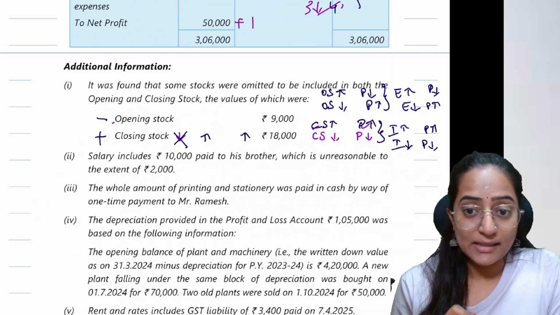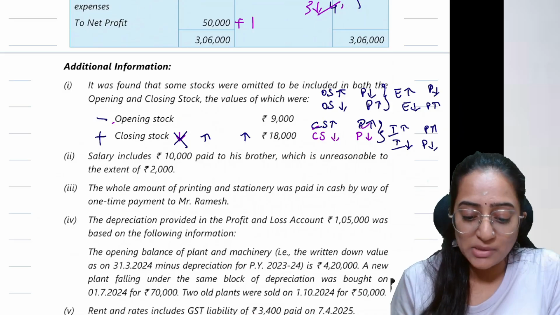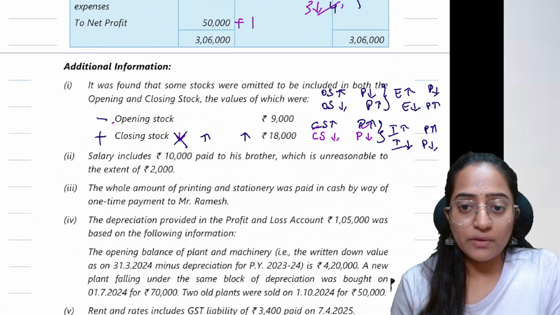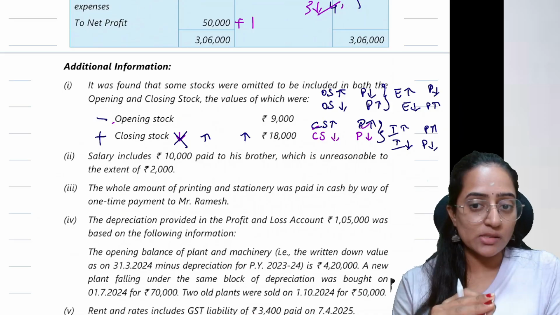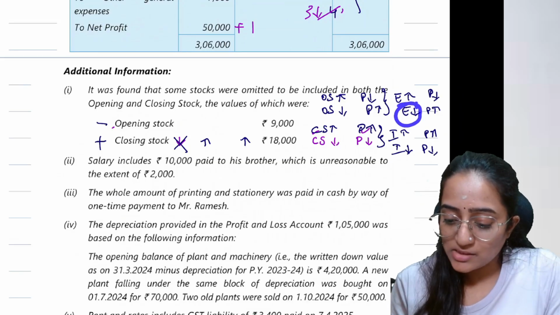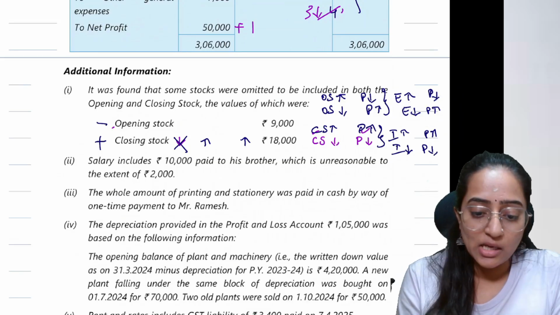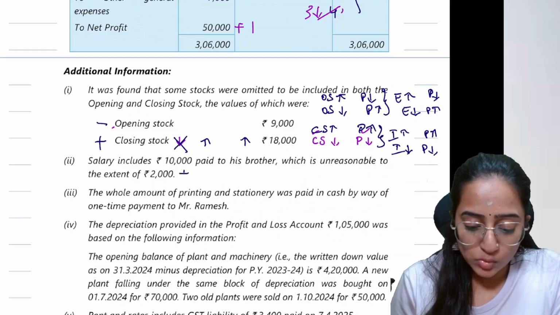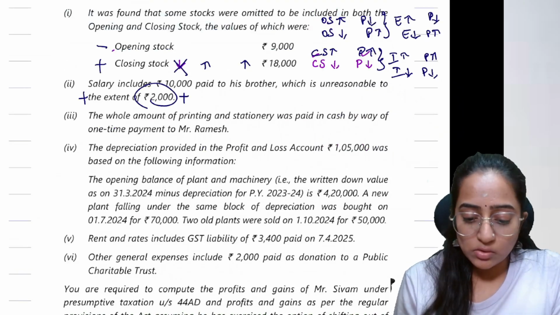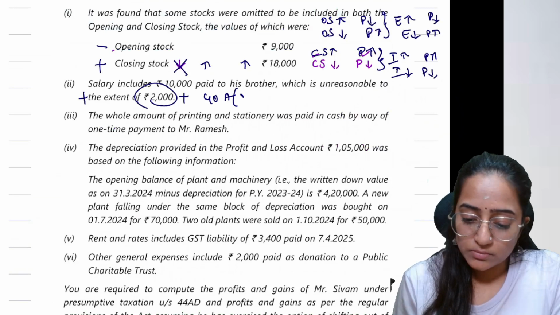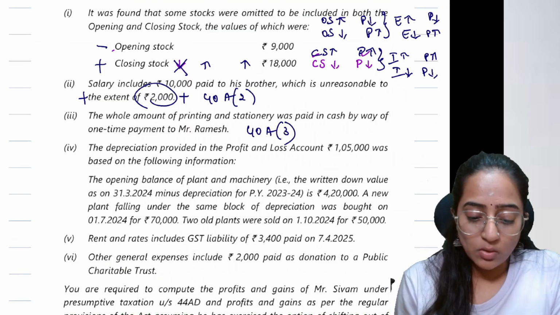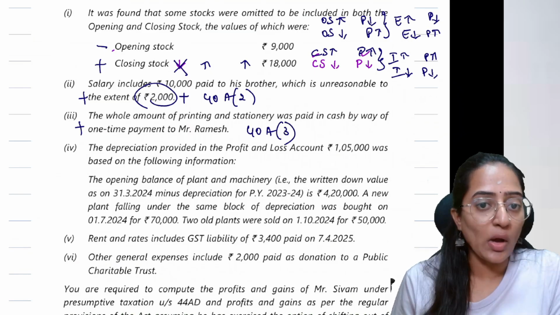Now, what would I do with this 2,000? This is unreasonable expenses. So what should I do? I'm disallowing it. Disallowing means expenses I'm adding back. Everyone, always remember, disallowance of expenses means adding back. You're decreasing your expenses, which is in turn increasing your profit. So you will add back this 2,000 rupees. This is under section 48, no? And this printing and stationery is under section 48(3). So whatever the 23,200 is, you are going to add back.